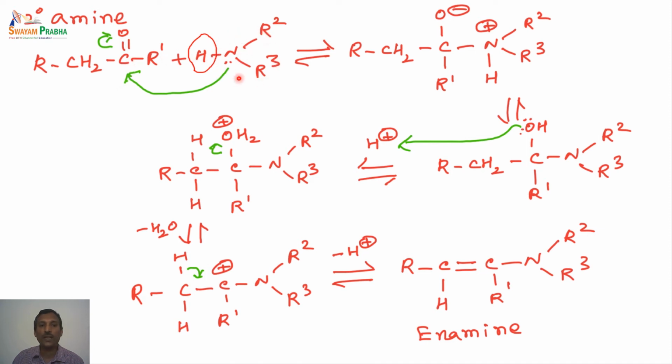mainly secondary amines. So when a secondary amine is treated with a carbonyl compound, what is very essential for this reaction is there should be alpha hydrogen on the carbonyl compound. So there should be some alpha hydrogen present in the carbon which is adjacent to the carbonyl group, then only this reaction proceeds. Otherwise this reaction does not proceed.